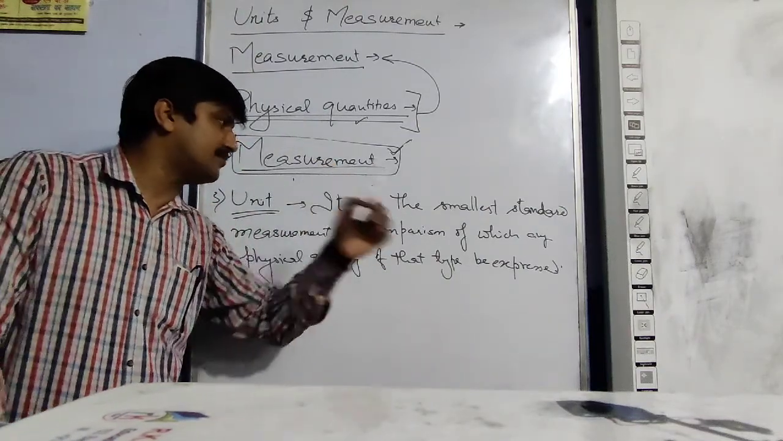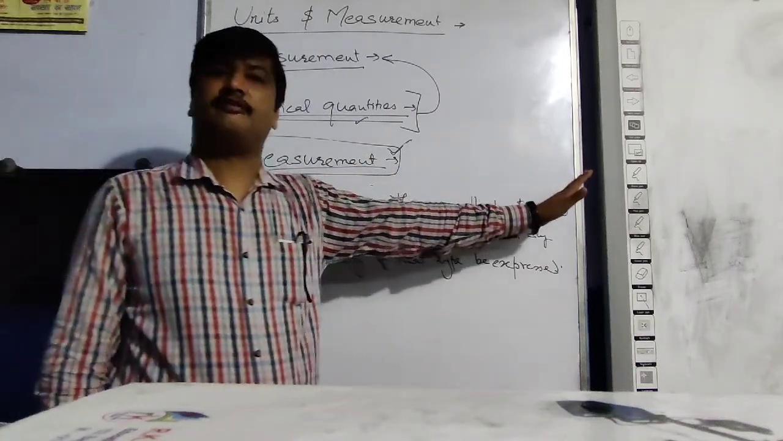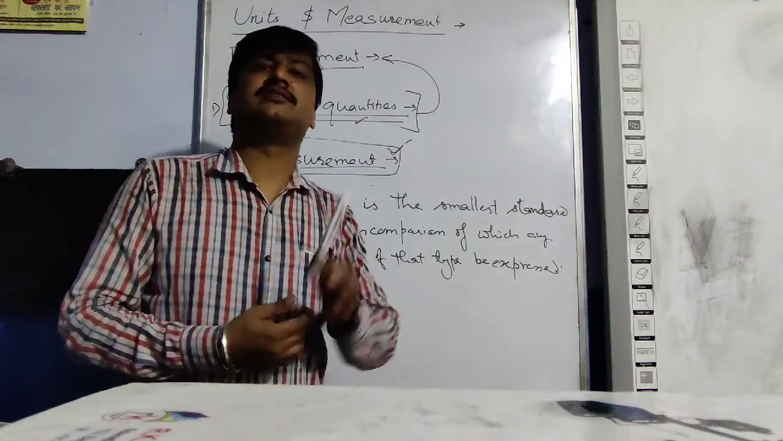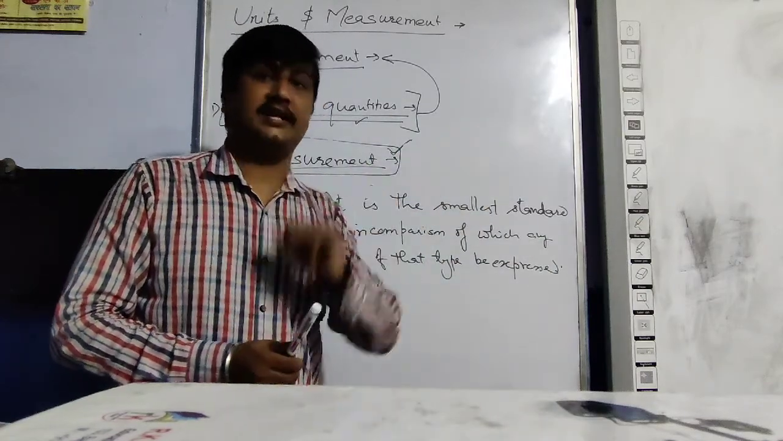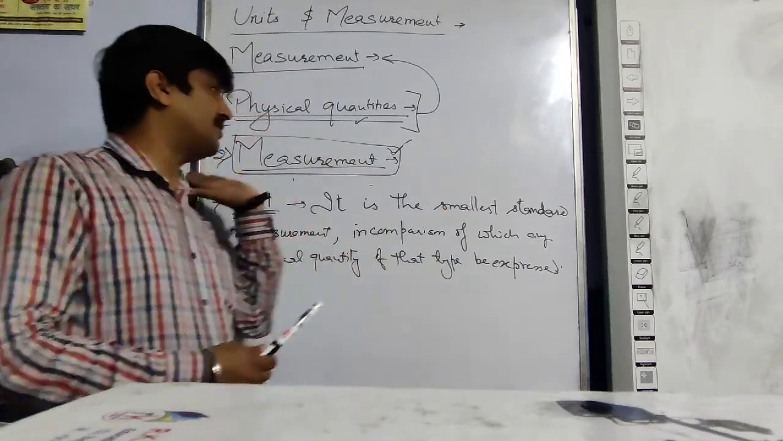the 1 unit for this measurement. So what is the unit of this measurement? I said it is 5.5 pen length. So 1 pen length is the unit. 1 pen length, smallest measurement. So 1 pen length is the unit of the measurement of this pen.